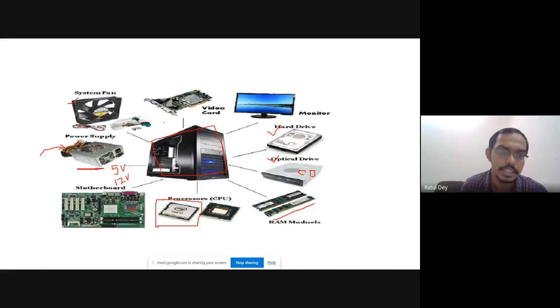So I will just recap this. The power supply comes in, and this power supply is either 5 volt or 12 volt. Now here we put the processor in between, in the middle of the motherboard.